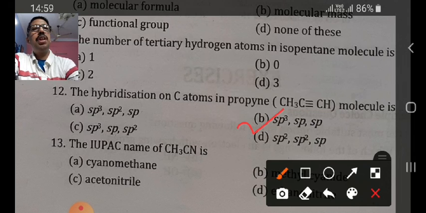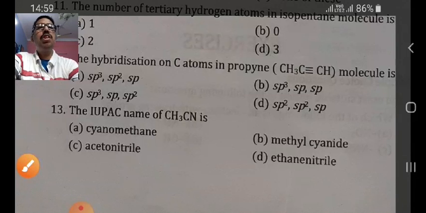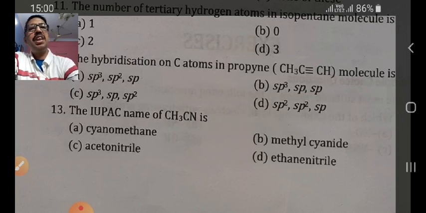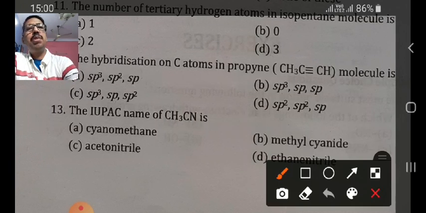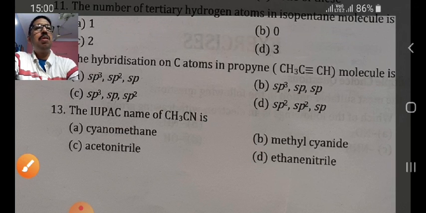Now move on to the next question. The IUPAC naming of CH3CN. What is CH3CN? Methyl cyanide, and its IUPAC name is alkane nitrile. So there are 2 carbon atoms, so it will be ethane, and for CN it is nitrile, which means option number D will be correct.